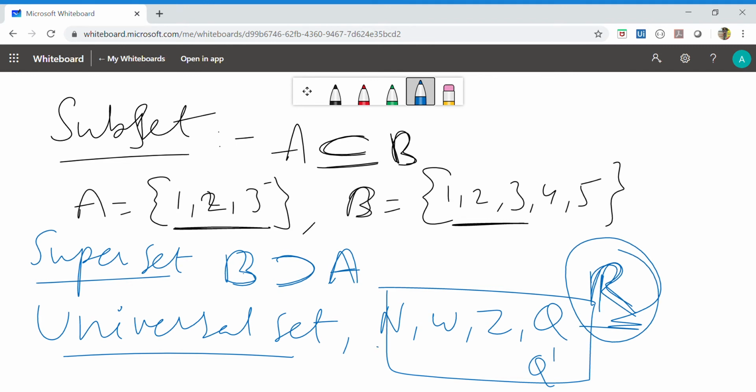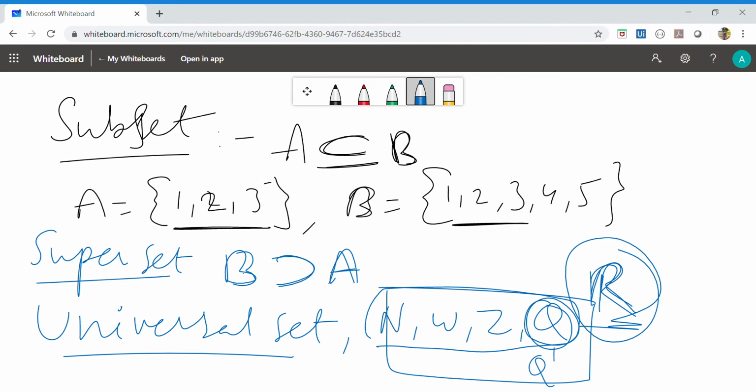Suppose we consider only natural numbers, whole numbers, integers and rational numbers. In that case, rational numbers become the universal set. Okay, that is an example of a universal set. Real number set is the universal set of natural numbers, whole numbers, integers, rationals and irrationals. One more example is a plane, which is a universal set for the set of all points or all lines which belong to the given plane. Okay, this is about the universal set.